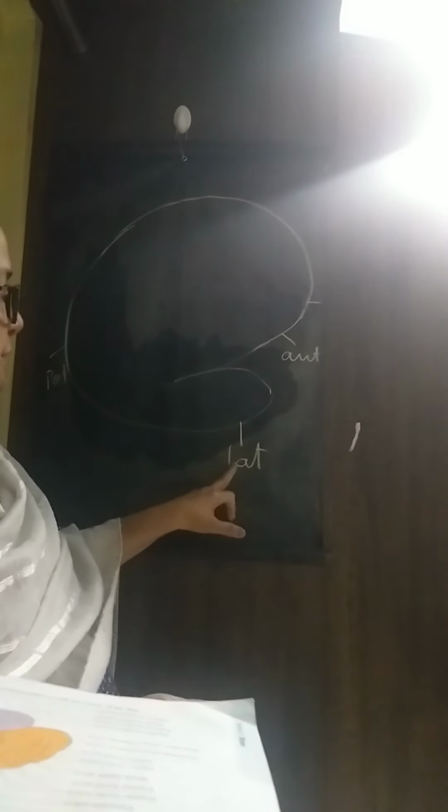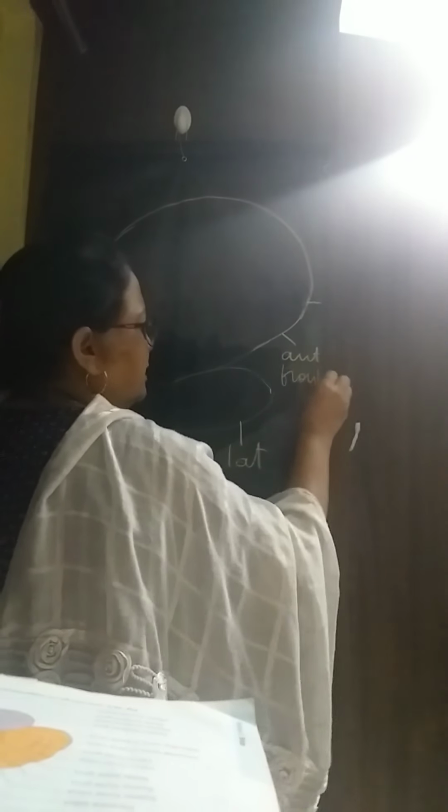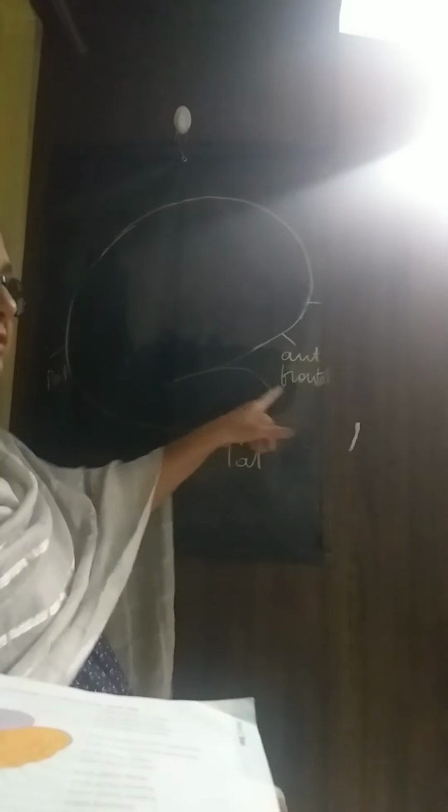Now the cerebrum consists of three poles. This is the anterior pole, this is the posterior pole, and this is the lateral pole. The anterior pole is also called the frontal pole.